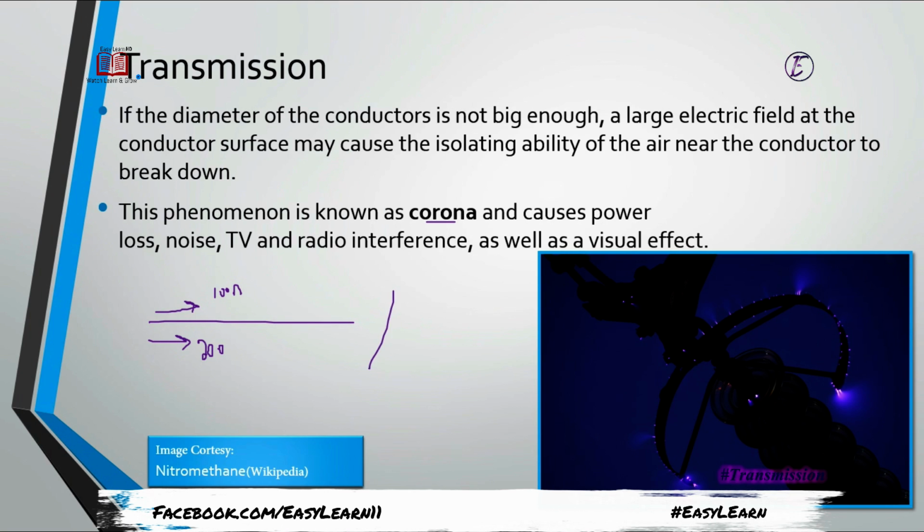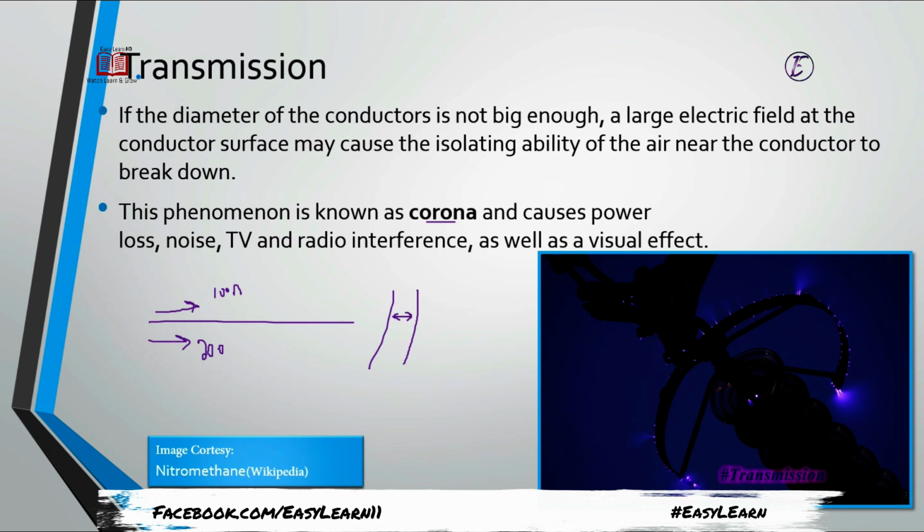Corona sometimes also happens when the two phase wires come closer to each other. For example, this wire contains very high voltage, and the other wire also has very high voltage in the transmission lines.